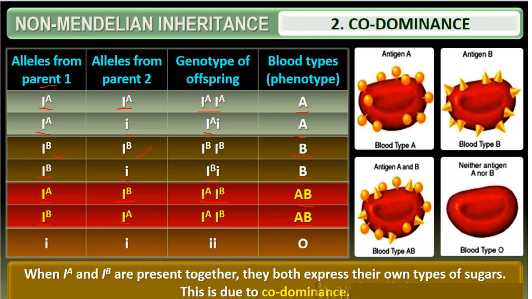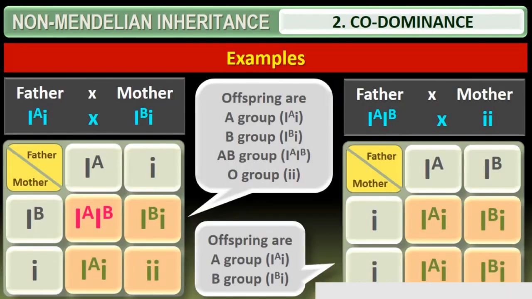Now coming to the last possibility, if both parents produce two small i's, there is no antigen represented, so two small i's represent blood group O. When IA and IB are present together, they both express their own types of sugars. This is due to codominance. Hence the ABO blood group is the best example for codominance.